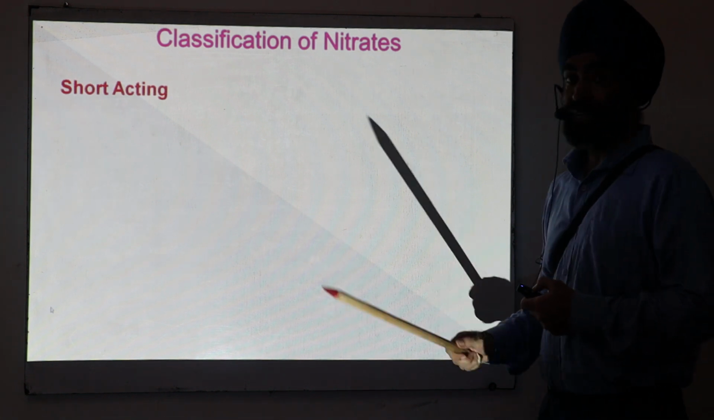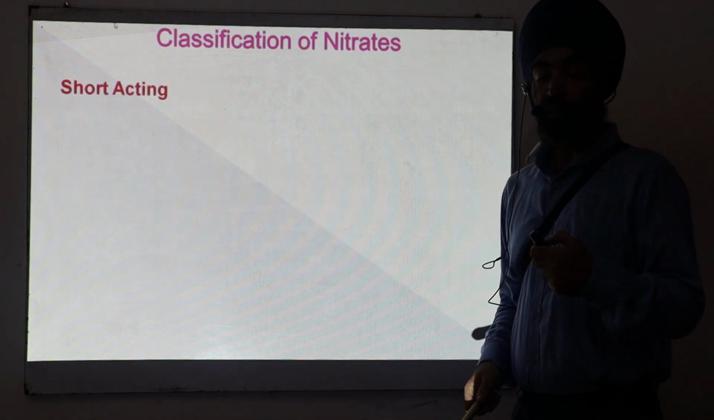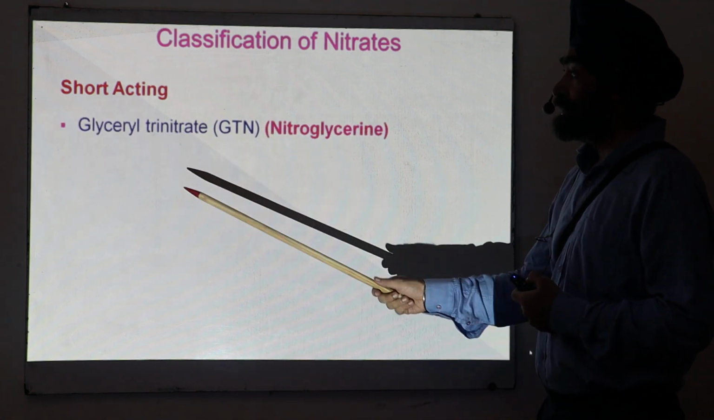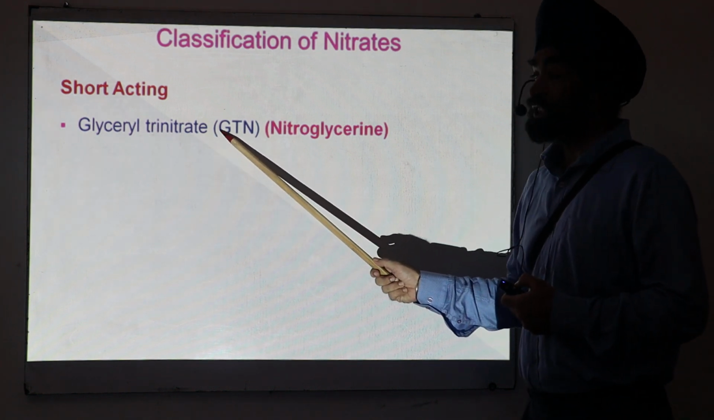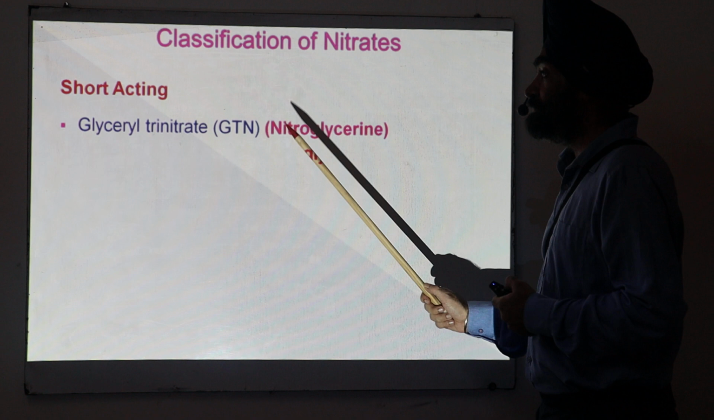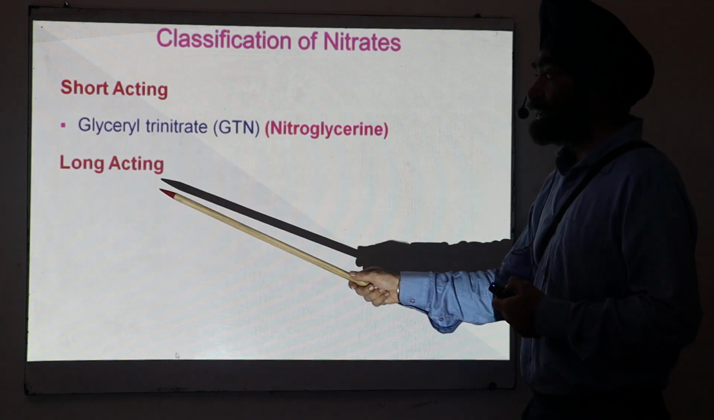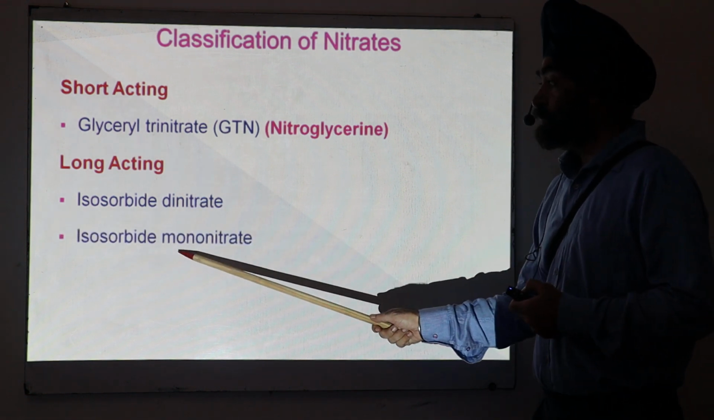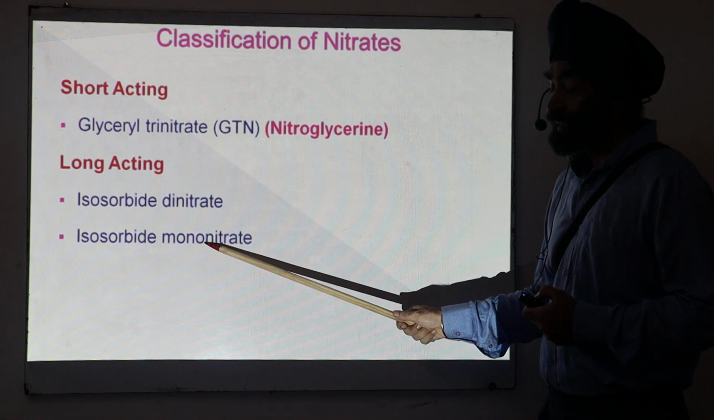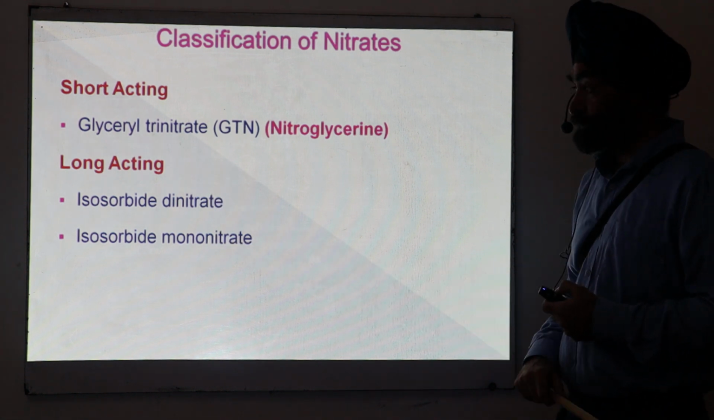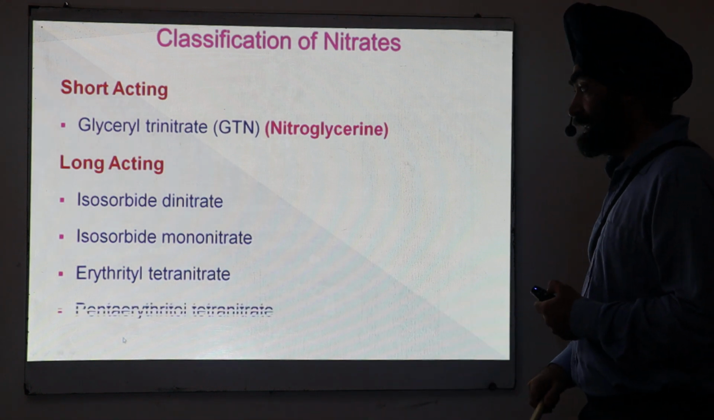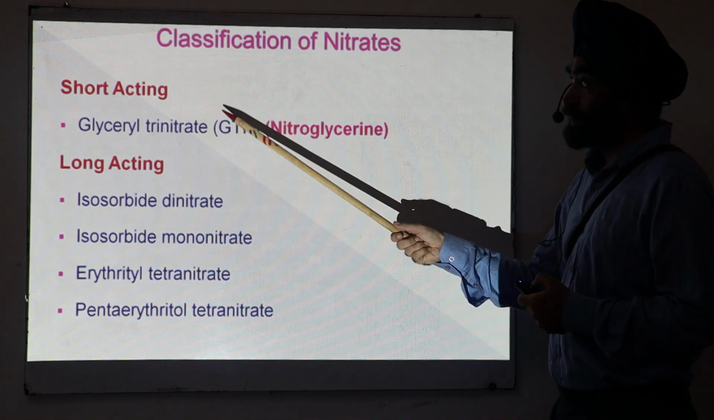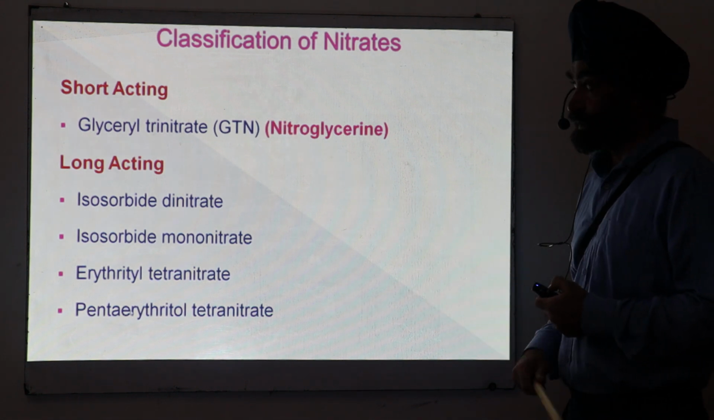So how can we classify the nitrates? Depending upon the onset of action and the duration of action. Among short-acting nitrates, we have glyceryl trinitrate, GTN, which is also called nitroglycerin, a very important drug in this category. Then we have long-acting ones, like isosorbide dinitrate and isosorbide mononitrate. This mononitrate is a metabolite of dinitrate. Then erythritol tetranitrate and pentaerythritol tetranitrate. So these are some of the important nitrates we will discuss subsequently.